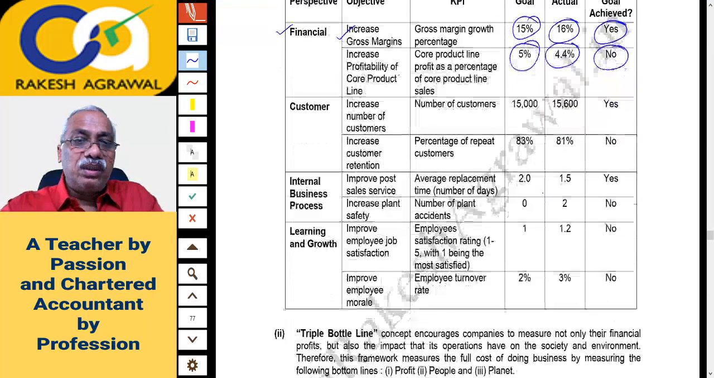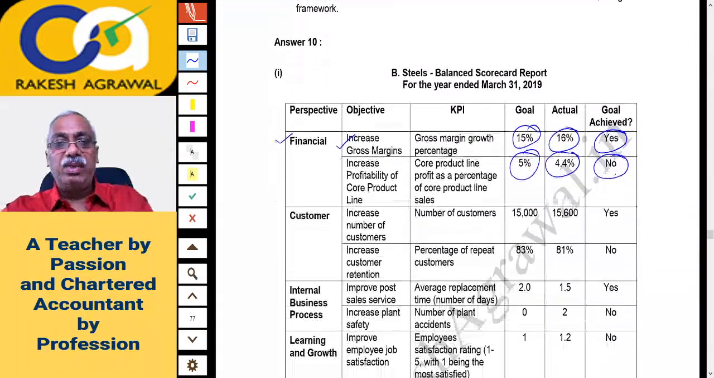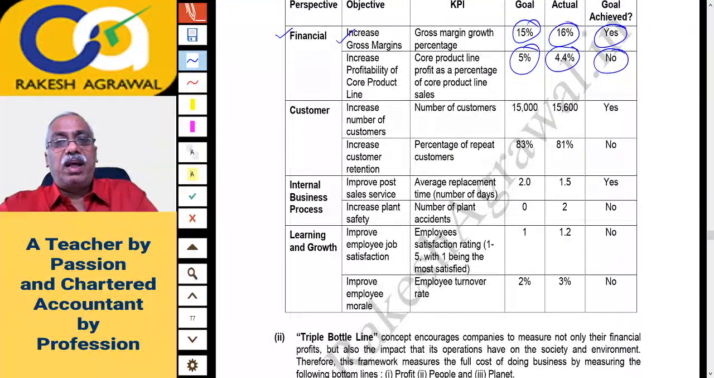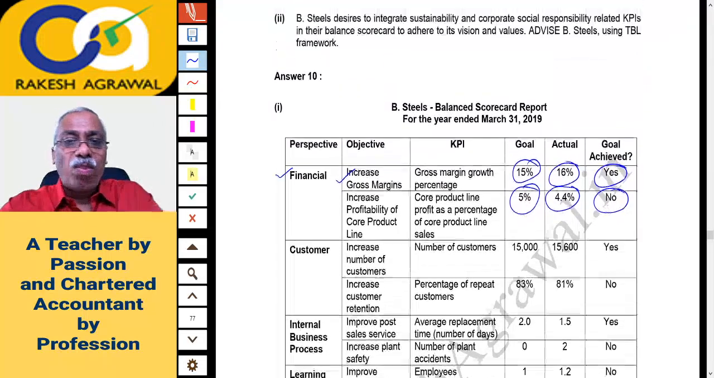So this is just a simple question of putting the data into a tabular format. If such type of question comes in the exam, it's very good. So you can now read further instead of me reading it.